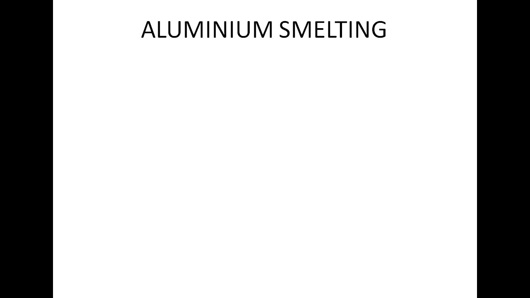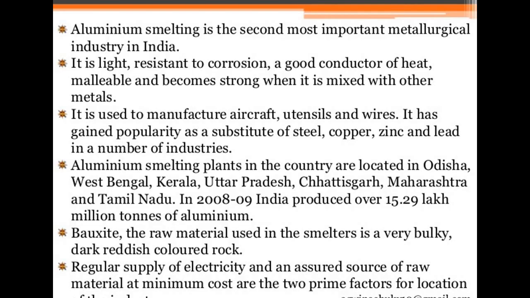Now we are going to talk about aluminium smelting. Aluminium smelting is the second most important metallurgical industry in India. Aluminium is light, resistant to corrosion, a good conductor of heat, malleable, and becomes strong when mixed with other metals. It is used to manufacture aircraft, utensils and wires.